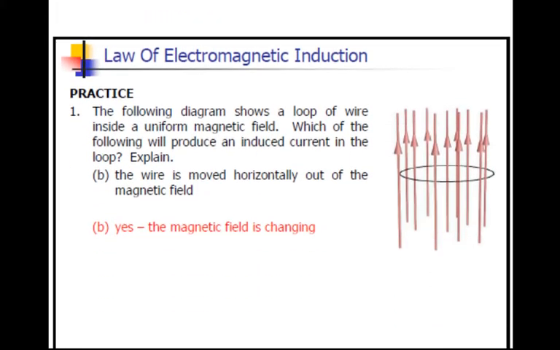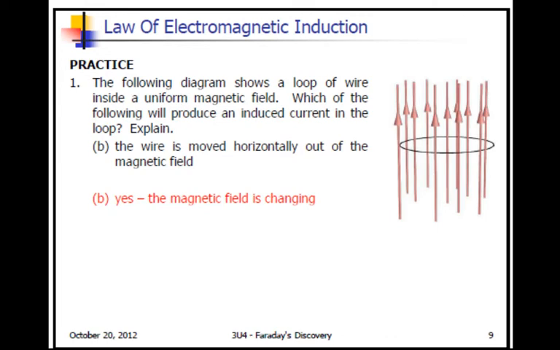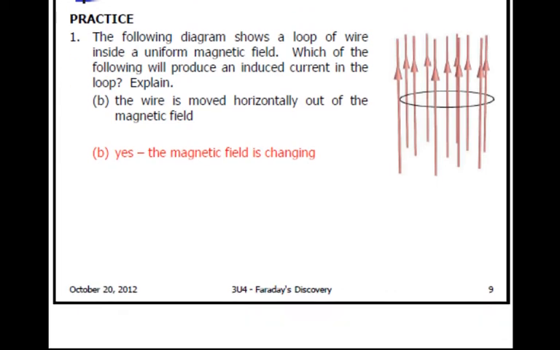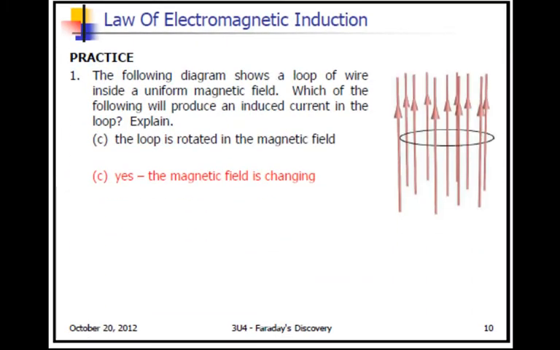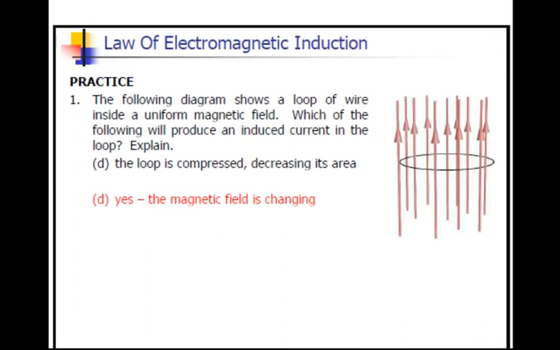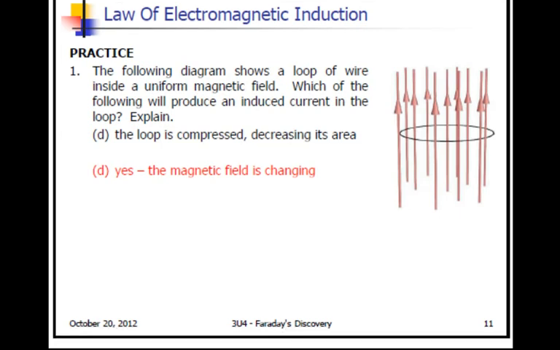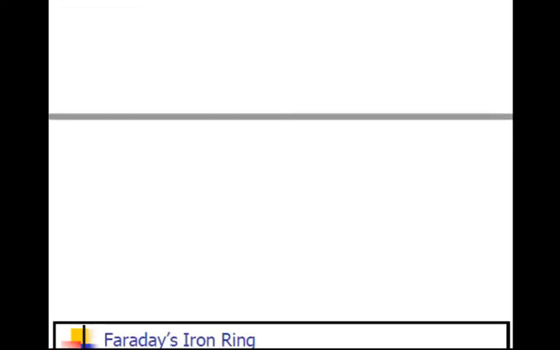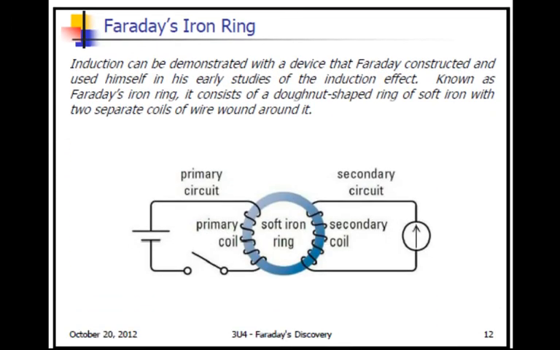But if we move it left and right, it's now cutting the magnetic field lines, so we would have a current induced in the wire. If we rotate it, it's also cutting those field lines, so we would also have a current induced. If we compress the loop, if we make it smaller, it's cutting through magnetic field lines again, so we do have, again, an electric current induced.